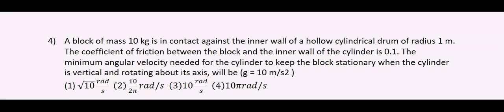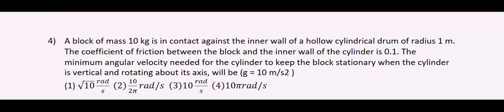Fourth question. A block of mass 10 kg is in contact against the inner wall of a hollow cylindrical drum of radius 1 meter. The coefficient of friction between the block and the inner wall of the cylinder is 0.1. The minimum angular velocity needed for the cylinder to keep the block stationary when the cylinder is vertical and rotating about its axis will be, take g as 10 meters per second square: 1. root 10 radians per second, 2. 10 by 2 pi radians per second, 3. 10 radians per second, 4. 10 pi radians per second.